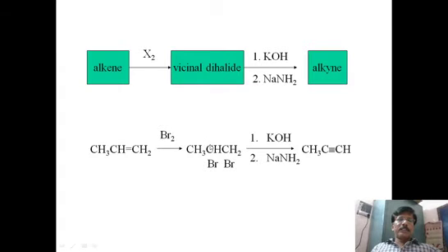So once dibromopropane is formed, now we use the concept from the previous synthesis method: removal of HX by using potassium hydroxide and sodamide. If you use these two bases, then HX, HBr, is removed and a triple bond is formed. That is how we get propyne. So altogether, the simple way of preparing alkyne from alkene: first use halogenation, then we get the vicinal dihalide. After that, alcoholic KOH and sodamide. The example we can see on the screen.